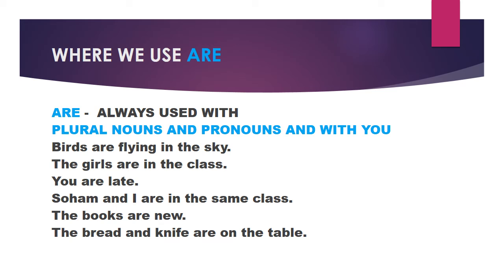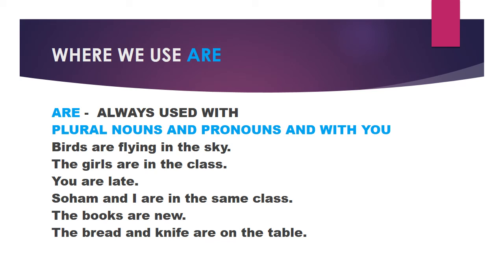So here, student, birds. Many birds are there. Here we are not talking about a single bird. So birds are flying in the sky. Birds is plural, that is why we are using are. Now next, the girls are in the class. Again, many girls are there, plural. So we are using are.